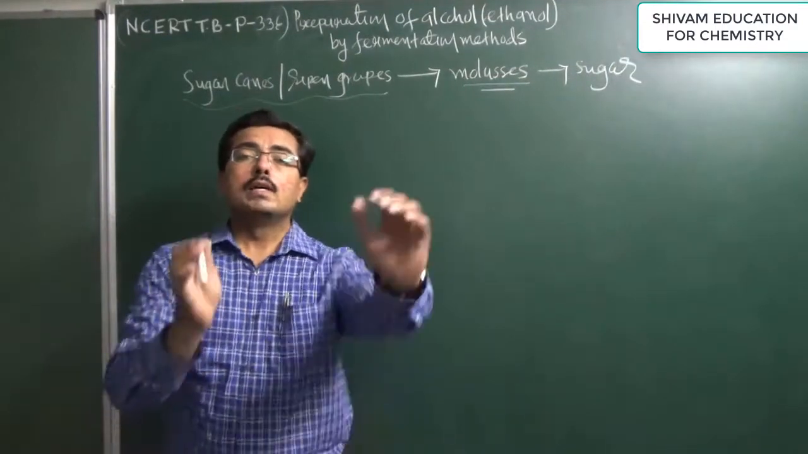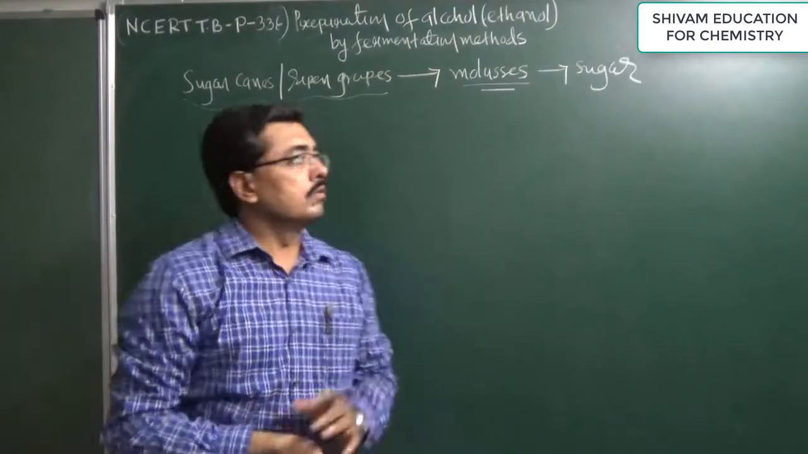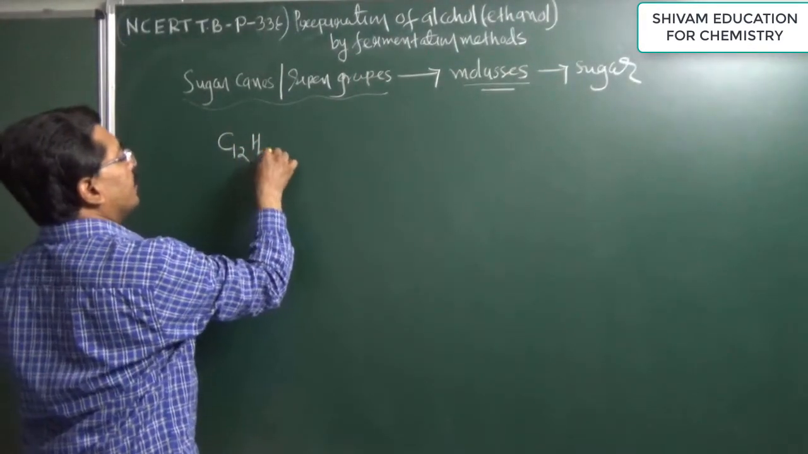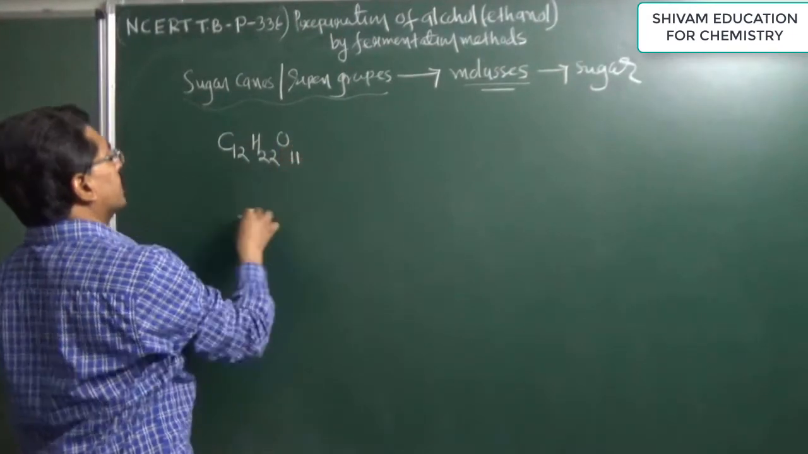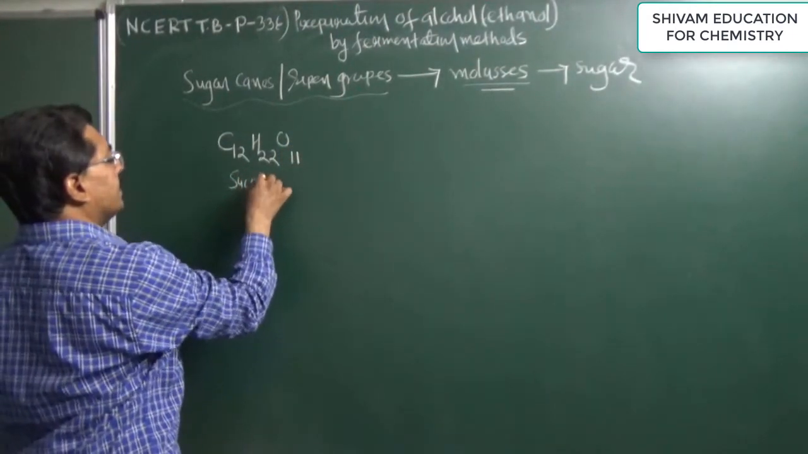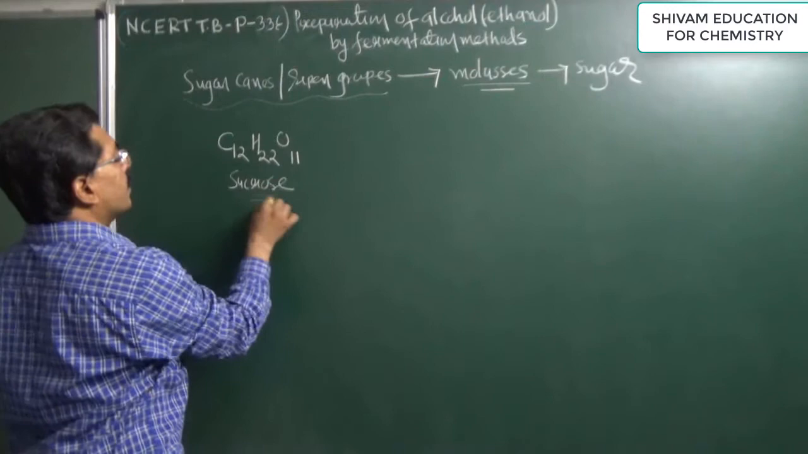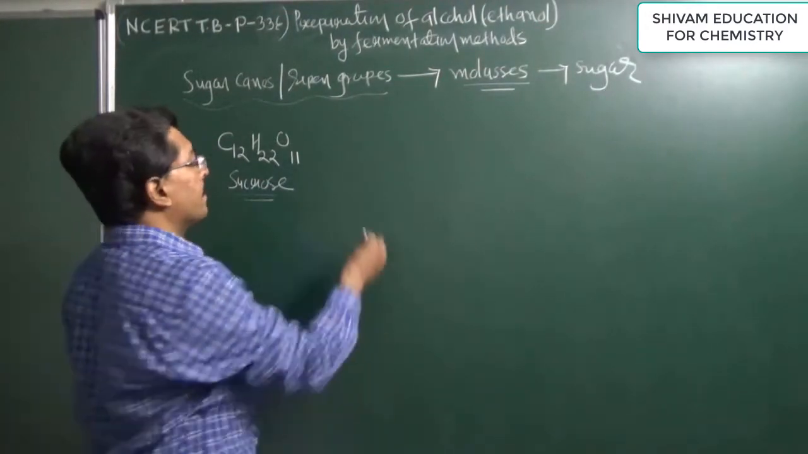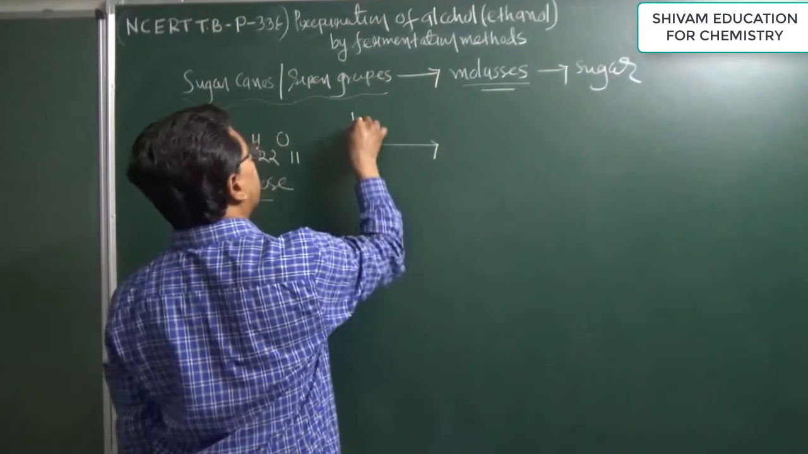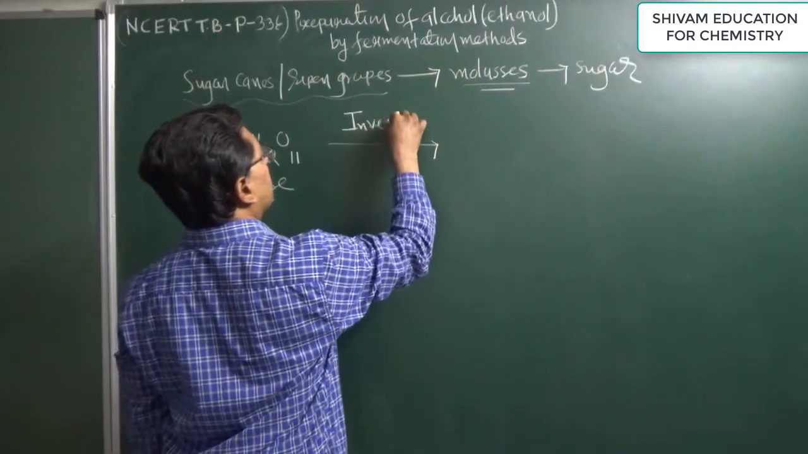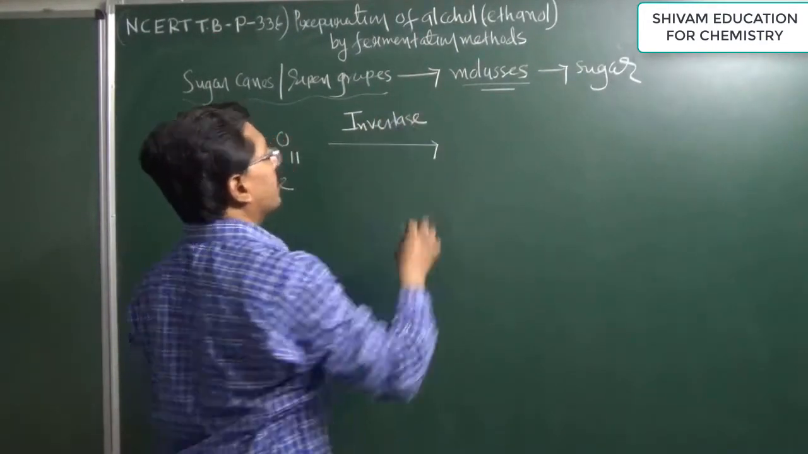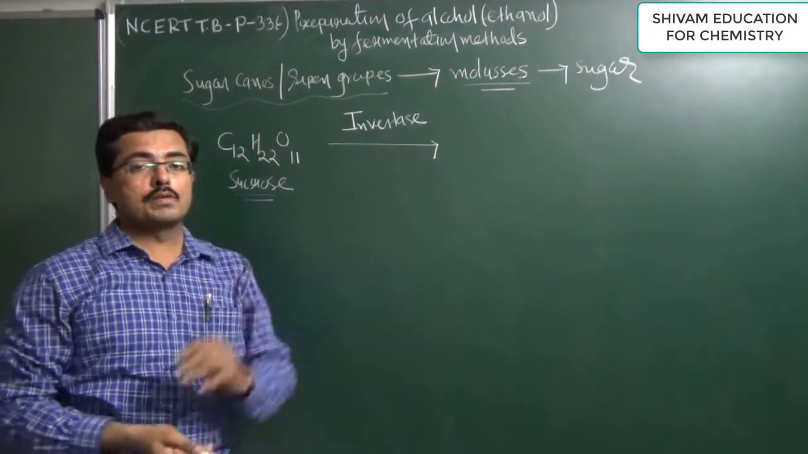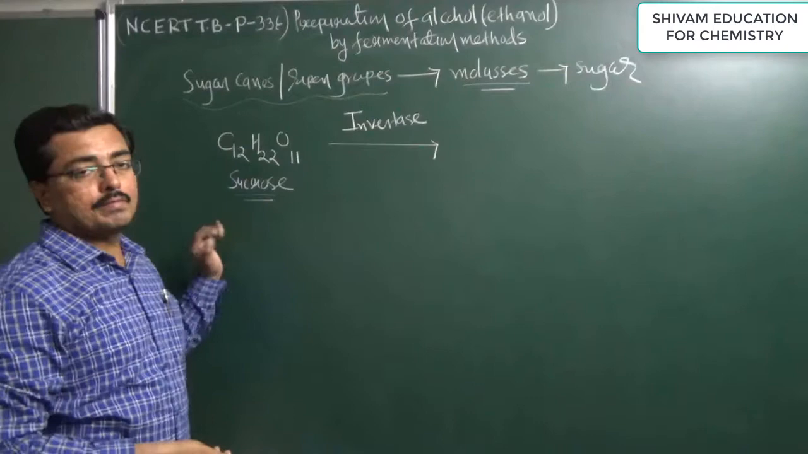Sucrose has the formula C12H22O11. Now this sucrose present in molasses undergoes a fermentation procedure in absence of air by an enzyme known as invertase. So in exams it is often asked which enzyme converts sucrose into glucose and fructose? That will be invertase.